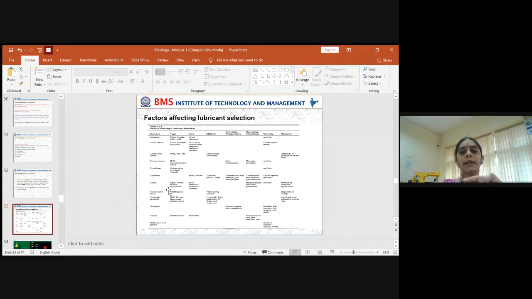These operating conditions include the temperature, the constraints, and the velocity with which it is moving, all these aspects. So keeping all these things in mind, you should be able to do proper analysis and select the best optimal lubricant for a particular application. Okay, so this is in general.